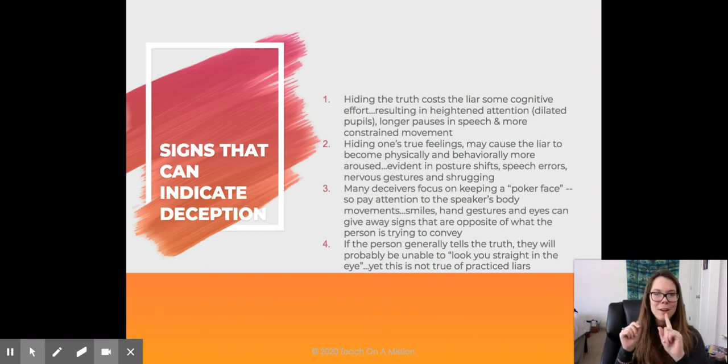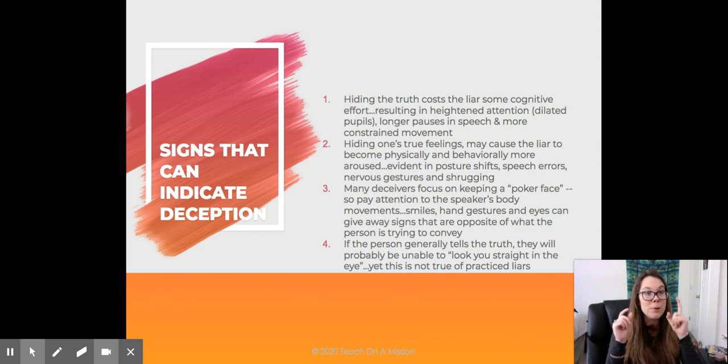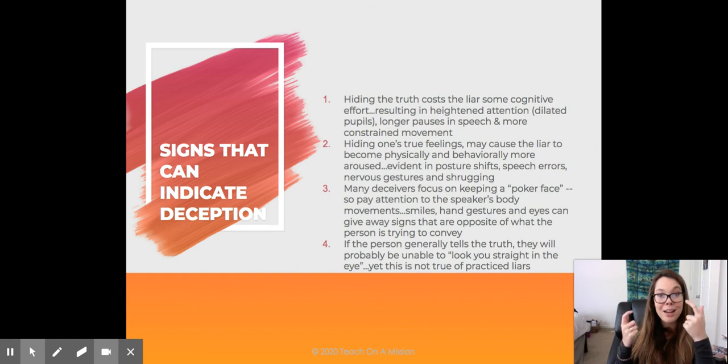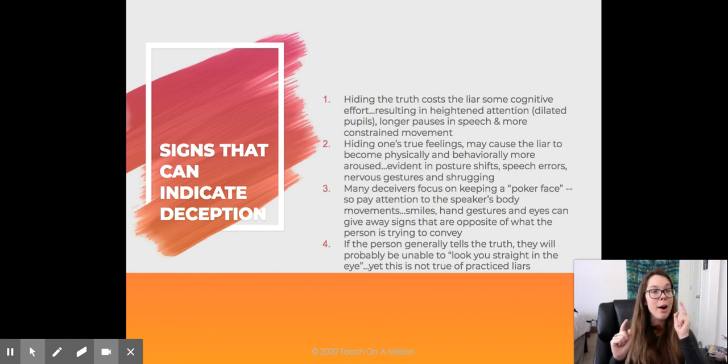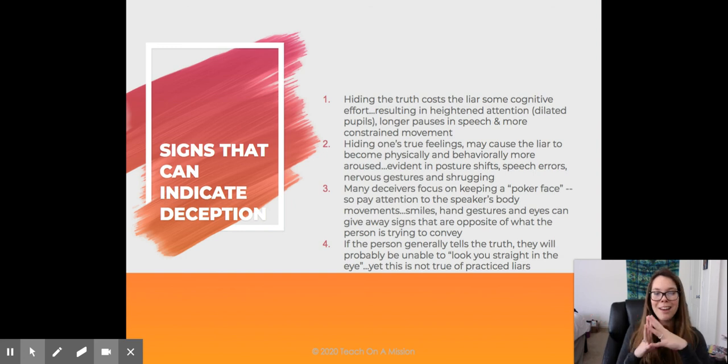Hiding the truth costs the liar some cognitive effort, resulting in heightened attention. So people who are lying tend to have dilated pupils, longer pause times in speech, and more constrained movement, where they're very stiff because they're on high alert. Usually people who are telling the truth don't have to be as alert, because they're just saying what they know.